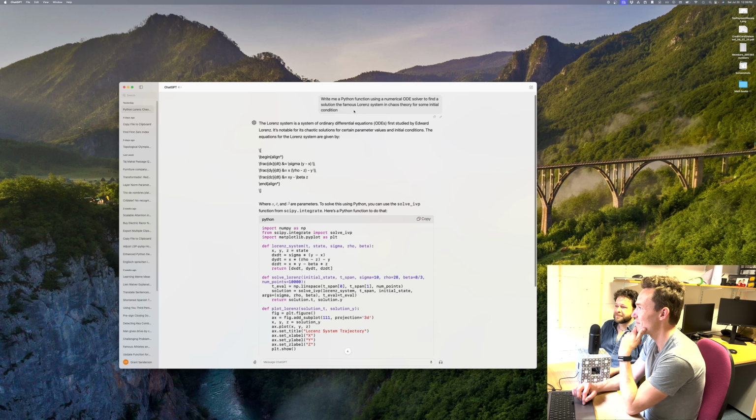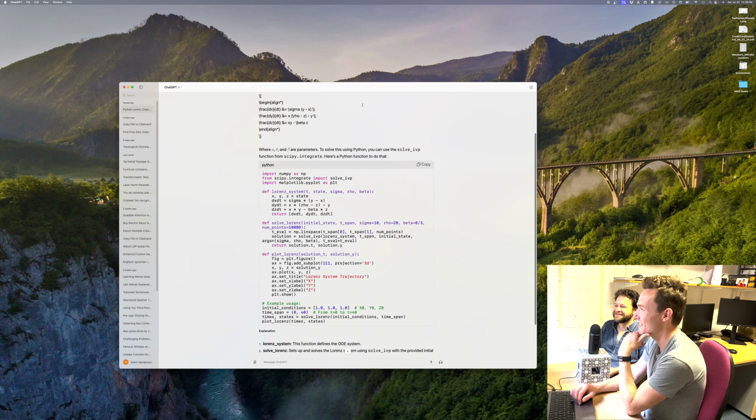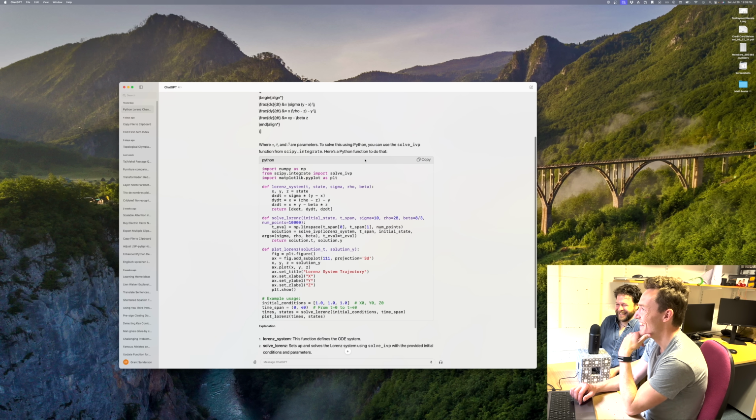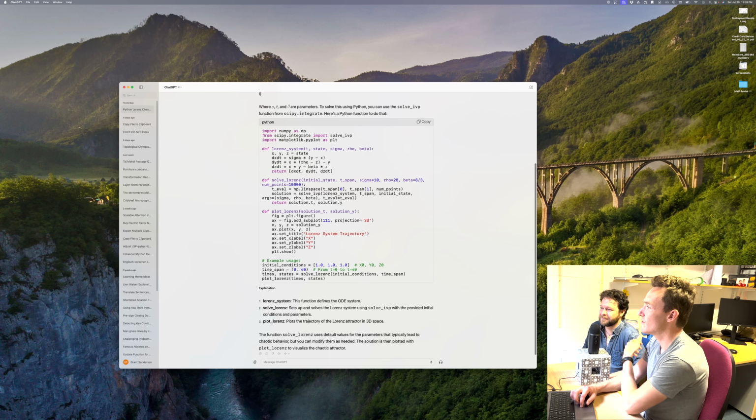I'm like, hey, write me a Python function using some numerical ODE solver to find a solution of the Lorenz equations. The famous Lorenz equations, not the other ones. Sometimes I like it. As you've no doubt found, if you're trying to engage with some new library, it's just a nice way to see what it is. Yeah, it solves a lot of the protocol issues that sometimes you take 3 hours to get past.